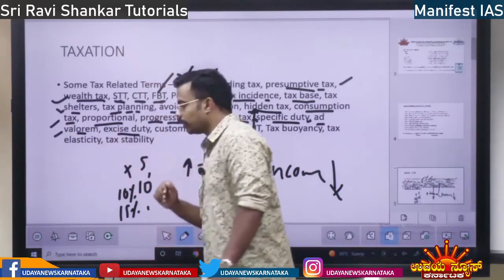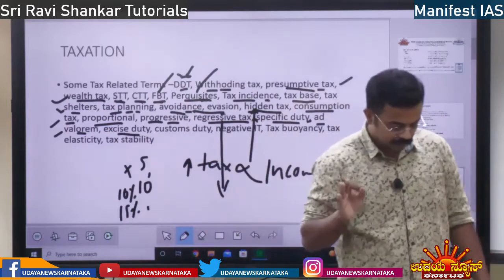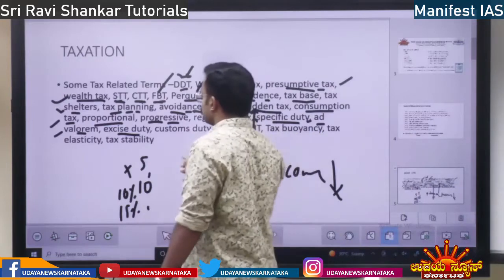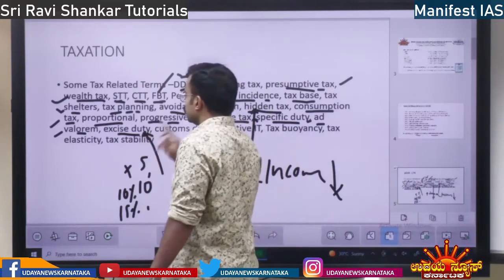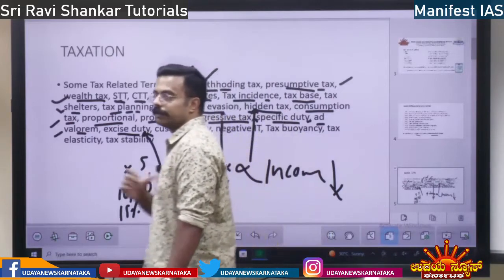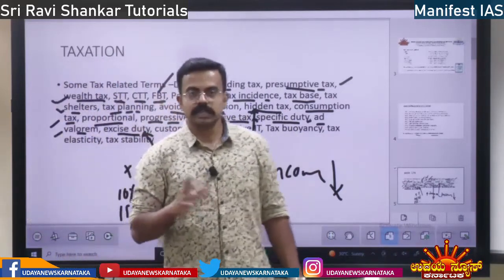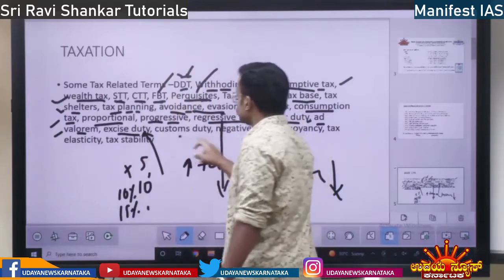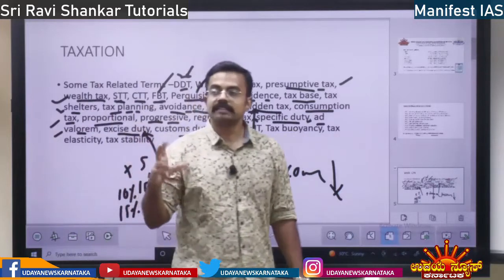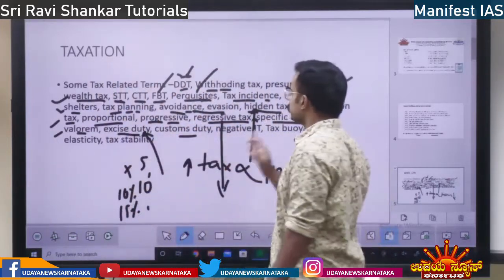Next, excise duty. I already told what is excise duty. Excise duty is manufacturing duty, manufacturing goods. Tax is imposed on manufacturing goods, that is excise duty, right? Manufacture of various products, industry machines and so many things, computers, various things. So that is excise duty. Next you have customs duty. Customs duty, imports. The tax imposed on the importing of goods is called customs duty.